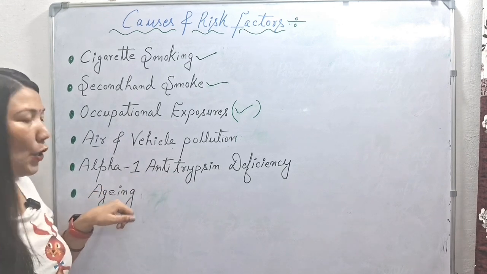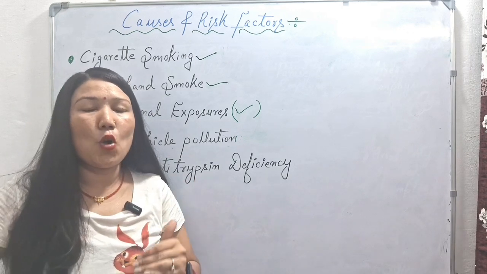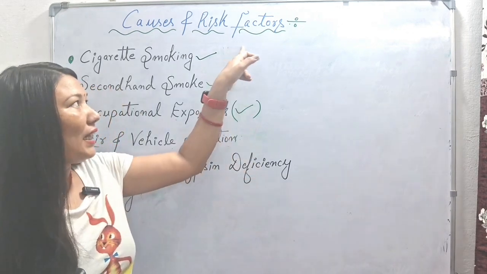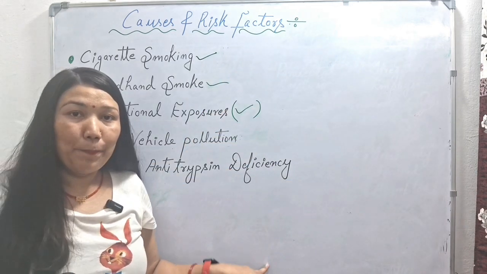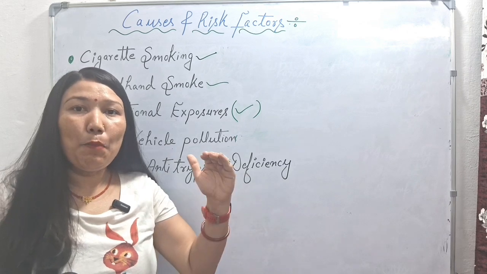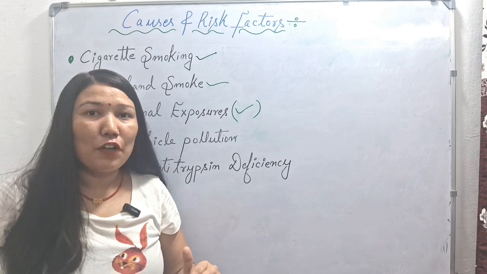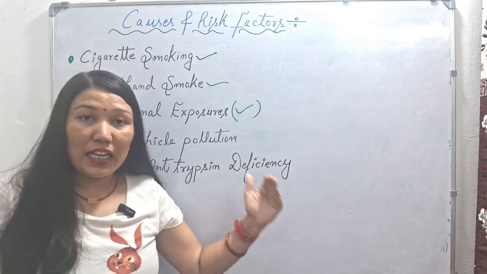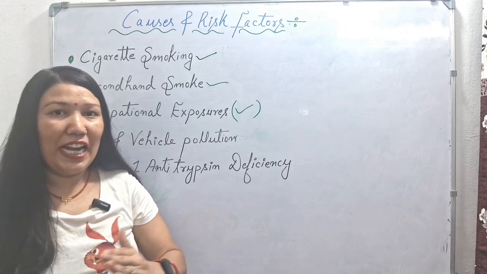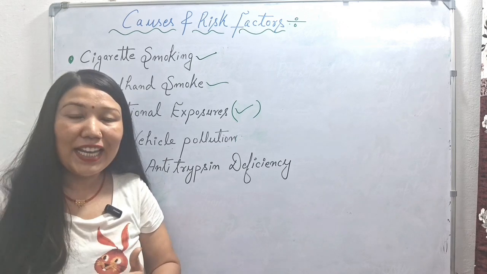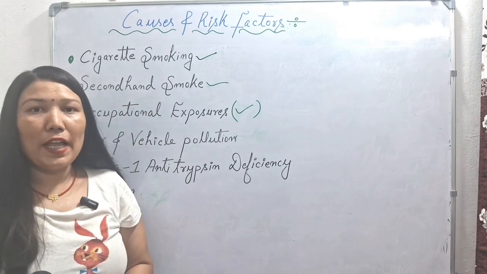Next we have aging. It is a natural factor. After some time, our internal organs do not work in a proper way. Other than these factors, there are some other common factors responsible for causing emphysema. If a person has an immunosuppressive disease like tuberculosis or HIV, or if a child has suffered a lot of lung infections in childhood, then at a young age he can suffer from the emphysema condition. So these were the causes and risk factors for emphysema.